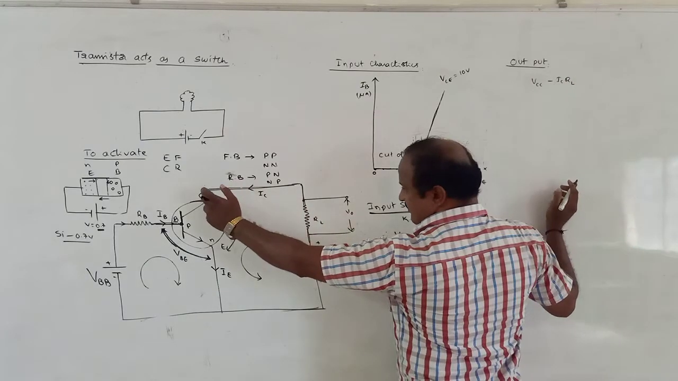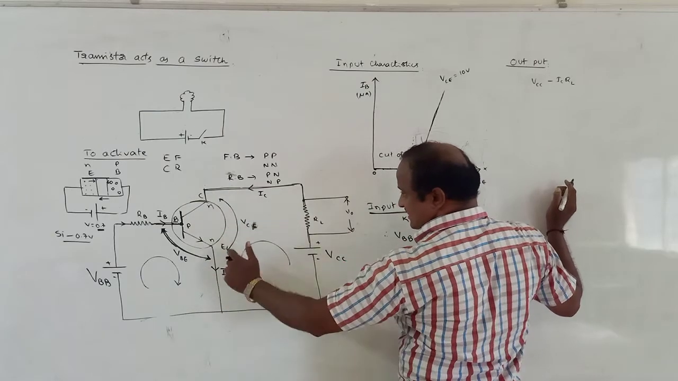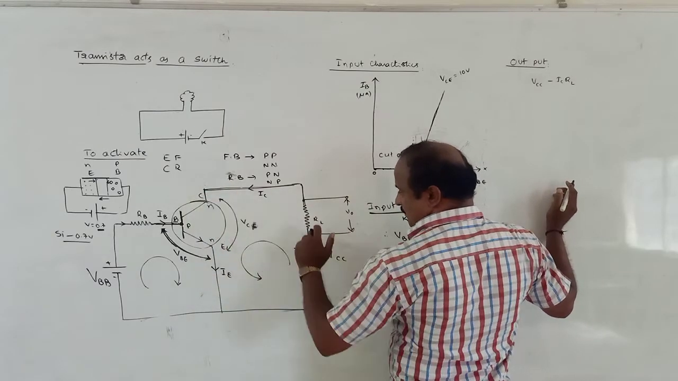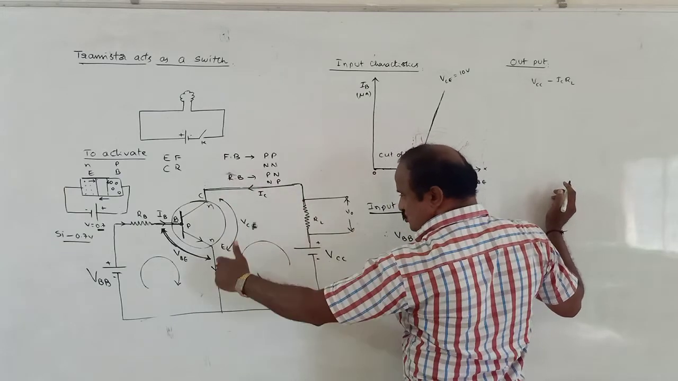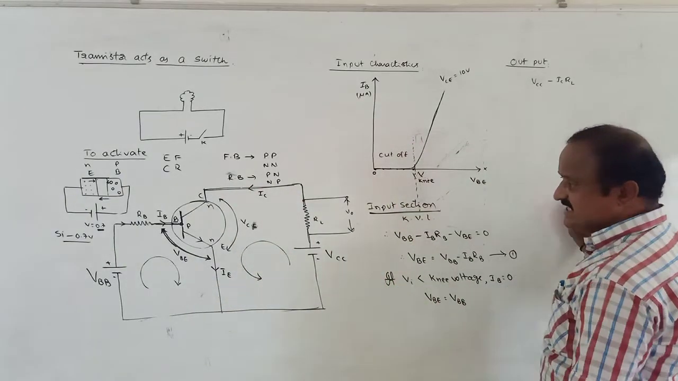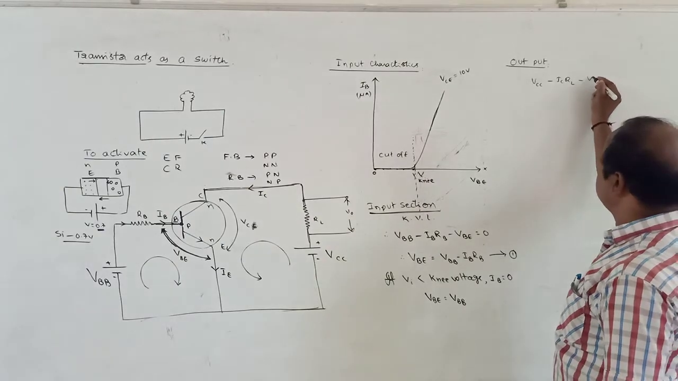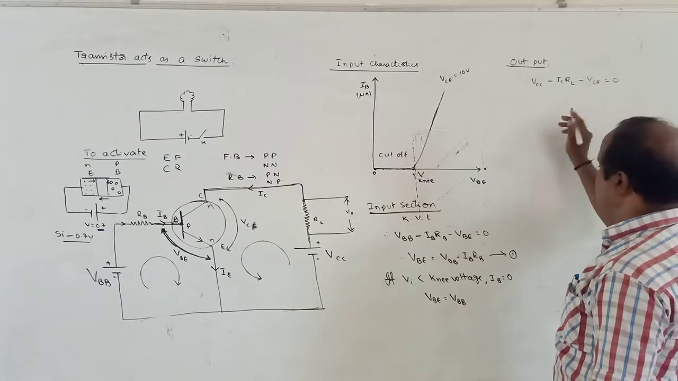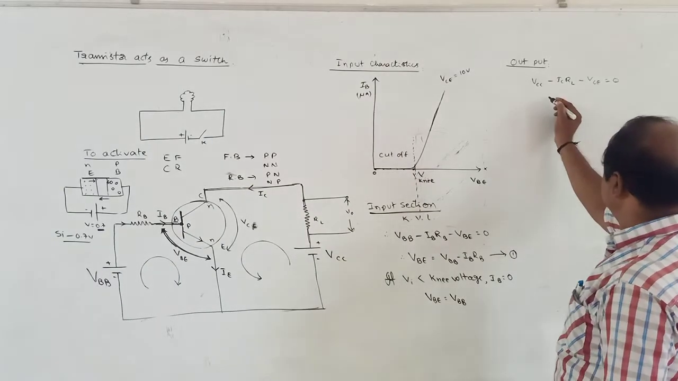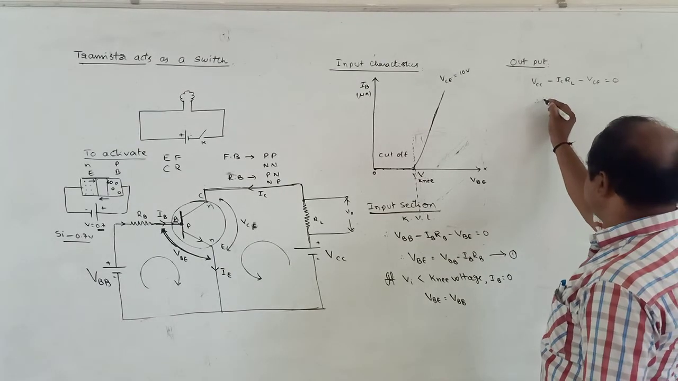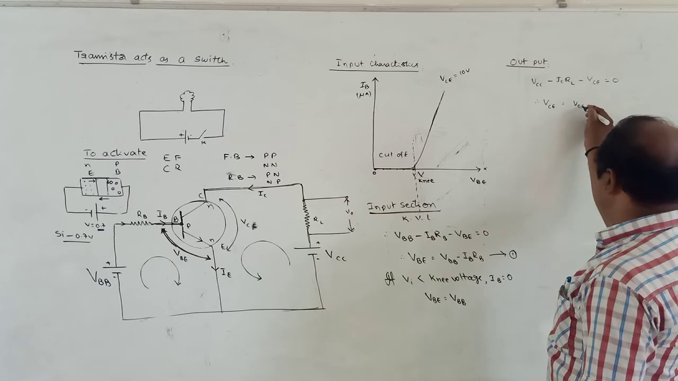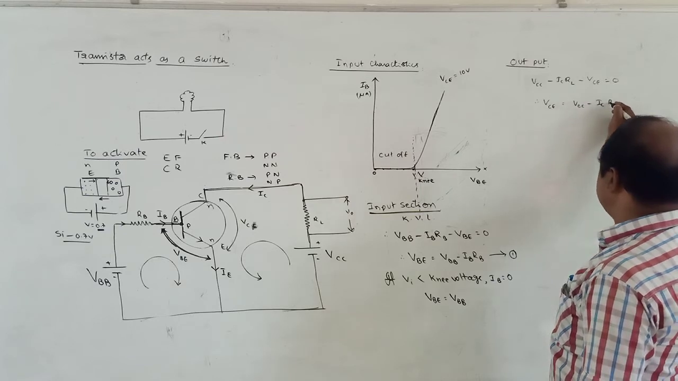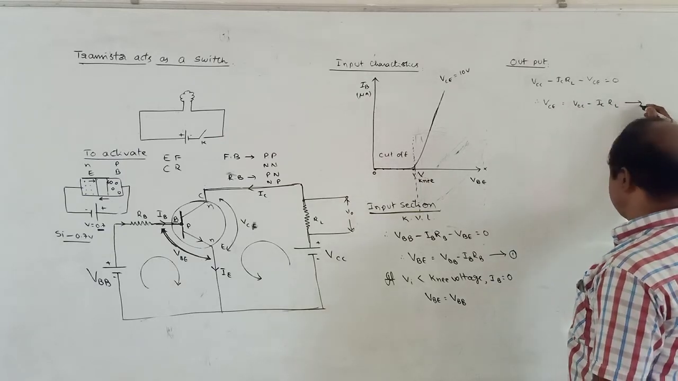Next again we are going from collector to emitter, I mean from positive polarity to negative polarity. This is the negative polarity. From positive to negative, VCE is taken as negative. That means VCC minus ICRL minus VCE is equal to 0. Therefore, from this, VCE is equal to VCC minus ICRL. This is equation 2.